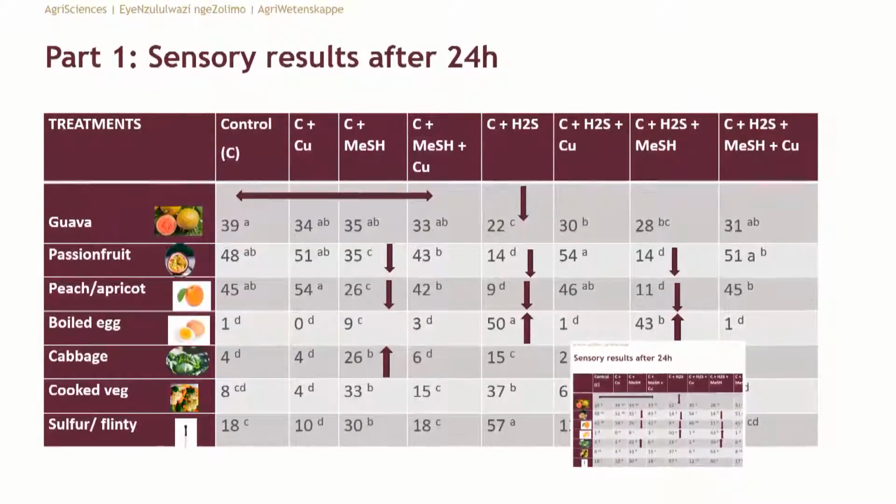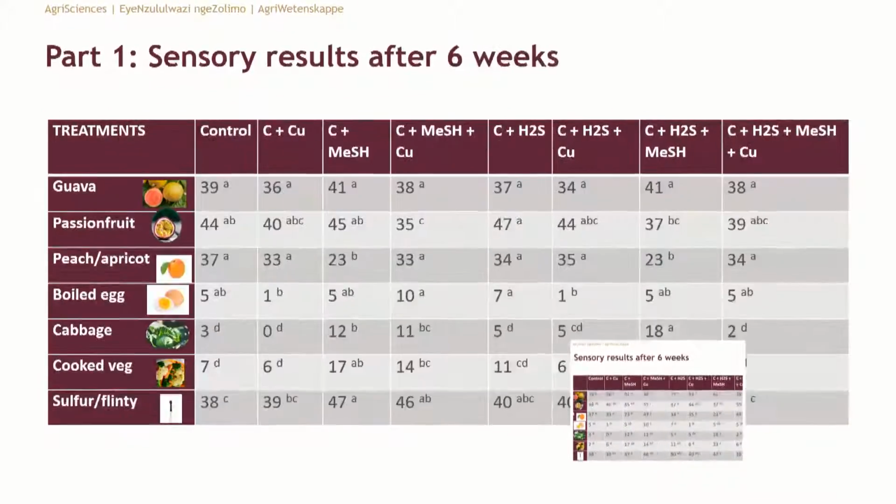Cabbage, again interesting, where methanethiol was added, the cabbage aroma was quite strong. So cooked veg, which is probably a combination of methanethiol and H2S, also increased, especially where methanethiol was added. And then the flinty sulfur, this is more a negative sulfur flavor, it's not a positive one, also increased quite a lot where H2S was added. So this was after 24 hours.